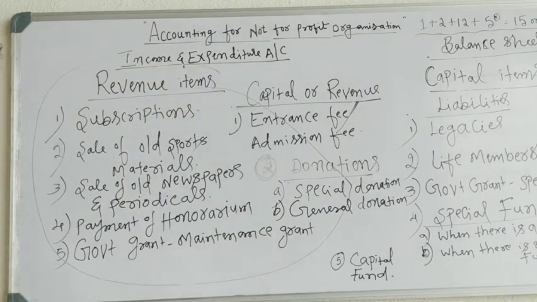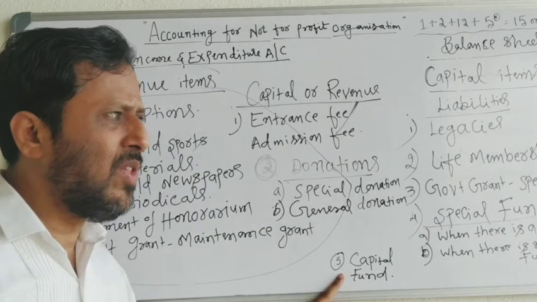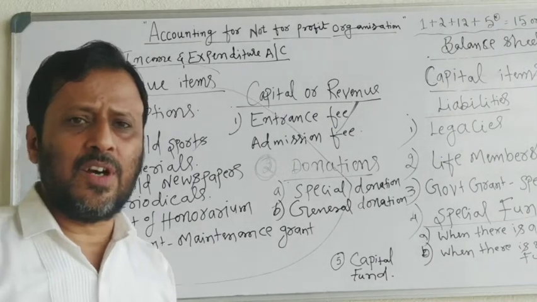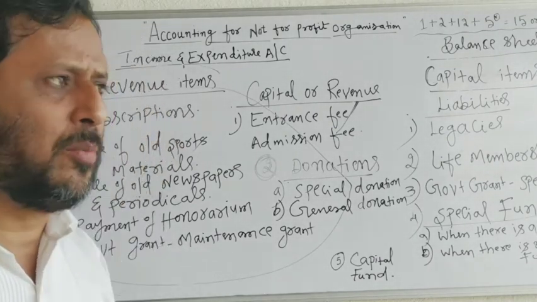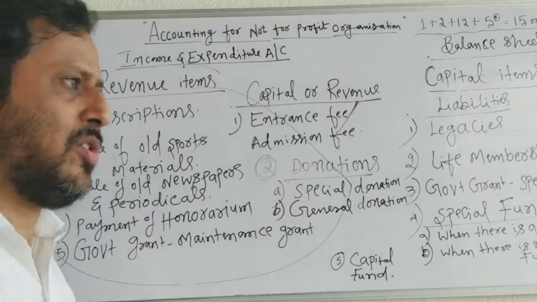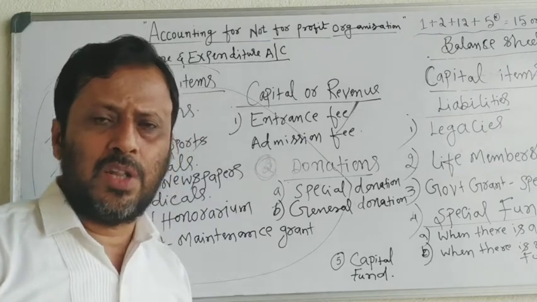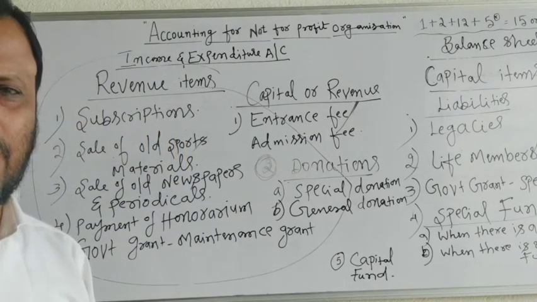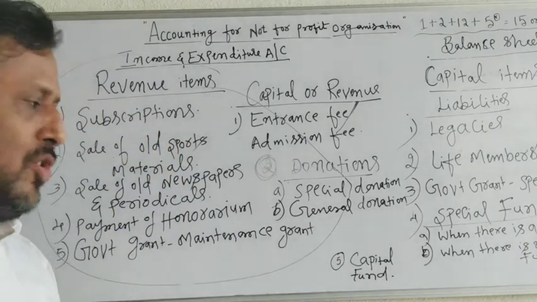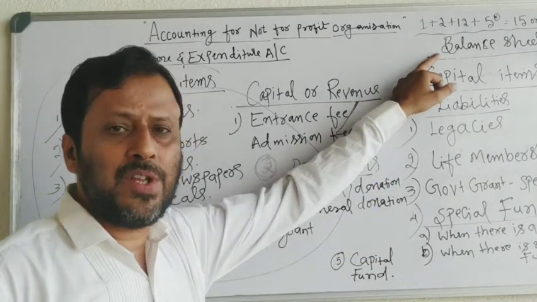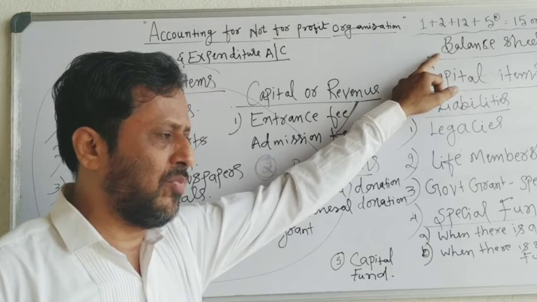Next is capital fund. Capital fund is the excess of assets over liabilities of the not-for-profit organization. Capital fund is the difference between assets and liabilities of the not-for-profit organization. Capital fund is shown on the liability side of the balance sheet.